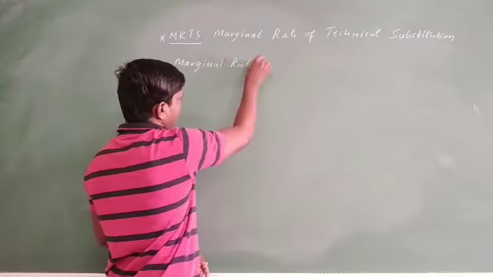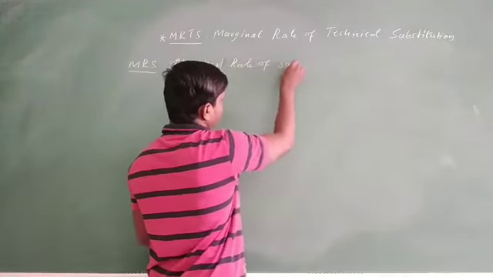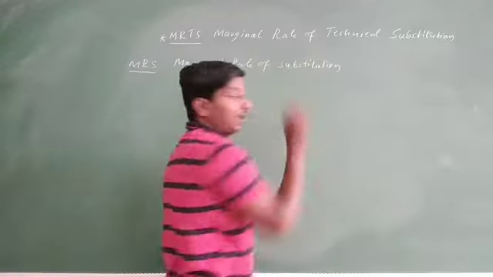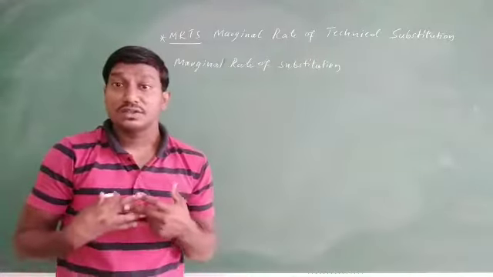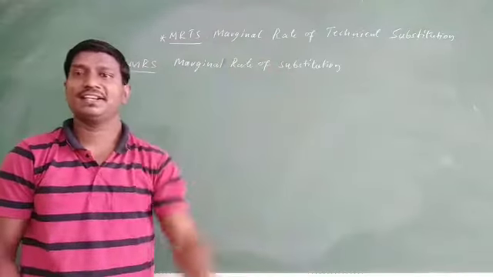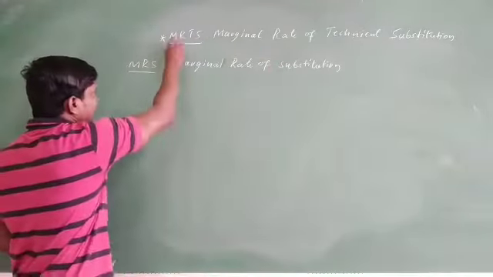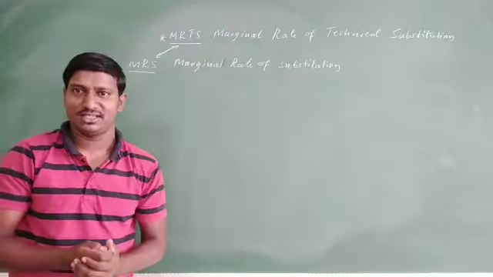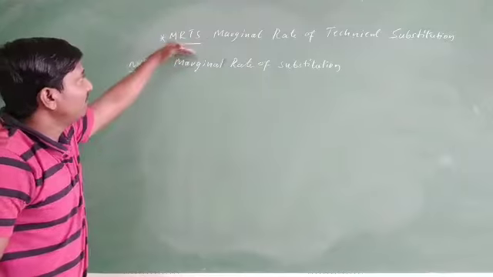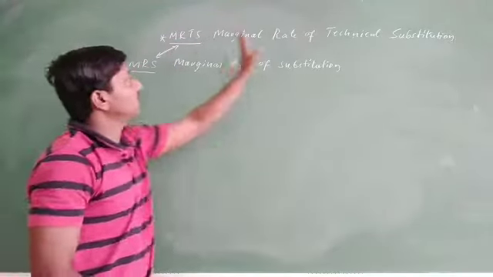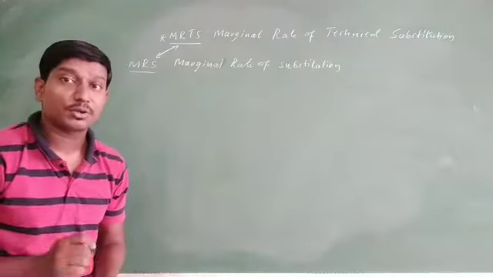MRS is the marginal rate of substitution, whereas MRTS is the marginal rate of technical substitution. Friends, these are a little similar in meaning. MRS deals with satisfaction, whereas MRTS deals with production.